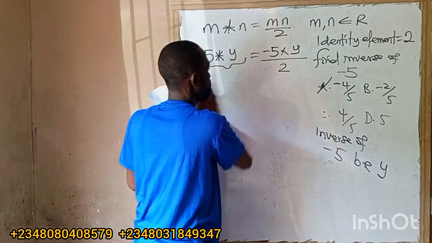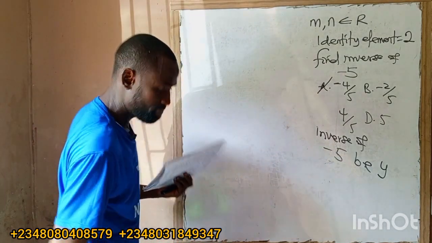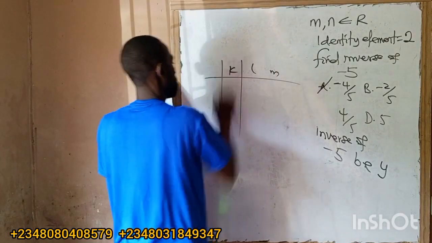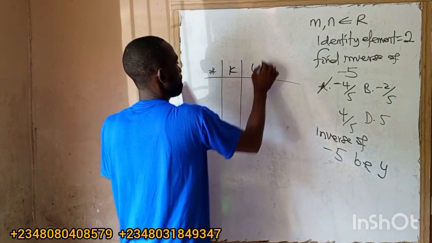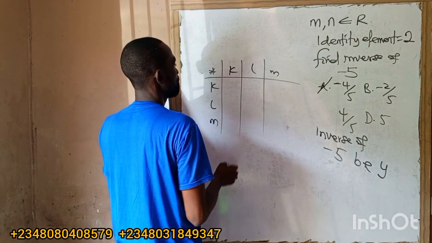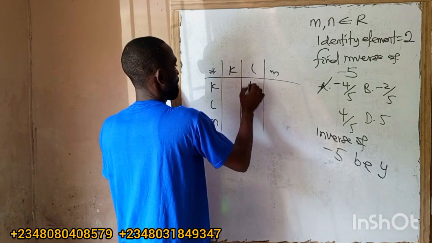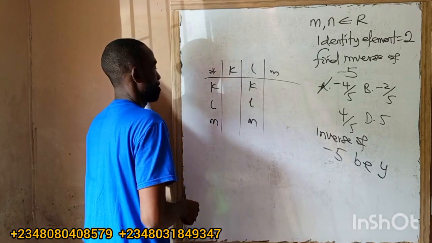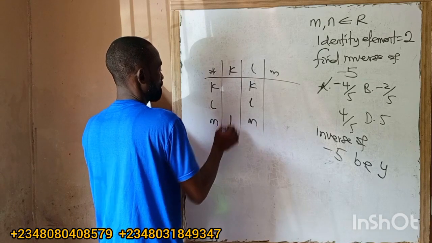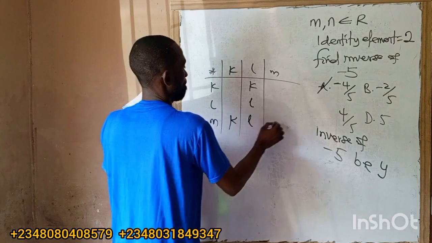Then lastly, it can be in tabular form. They can give it to you in tabular form. Are you with me? Maybe you put K, L, M here too, and K, L, M across the top.